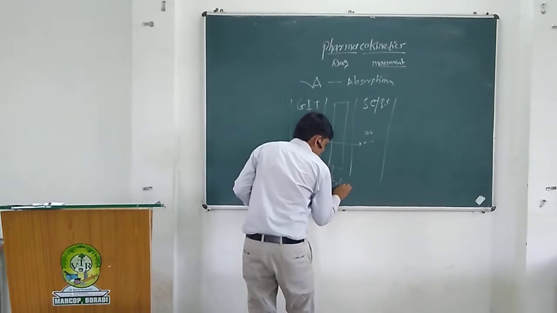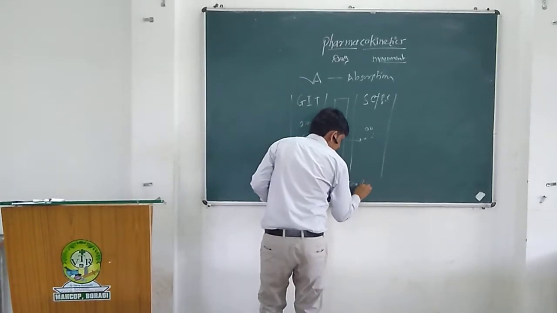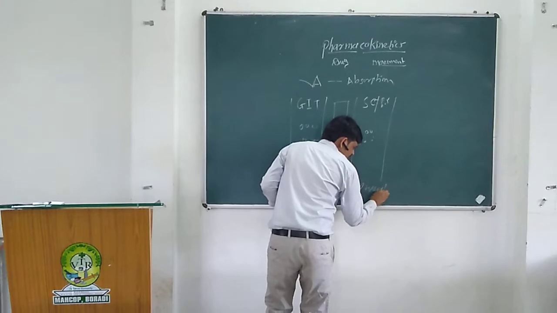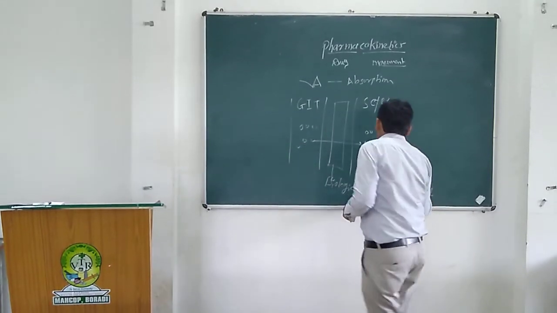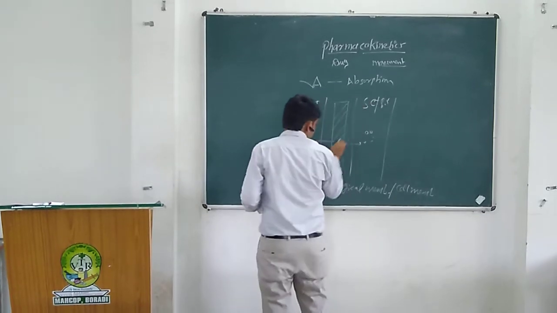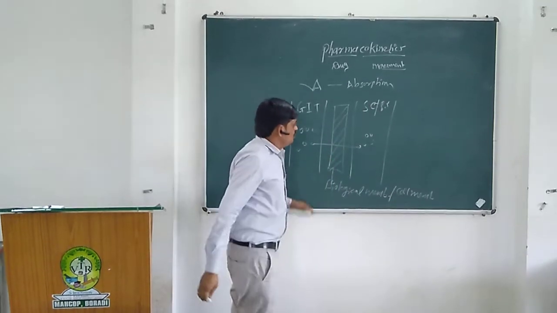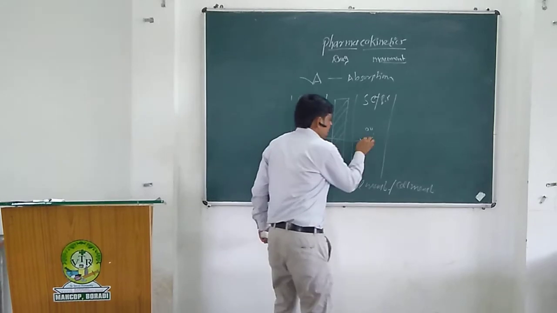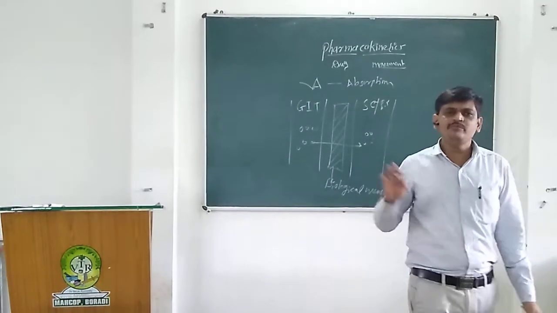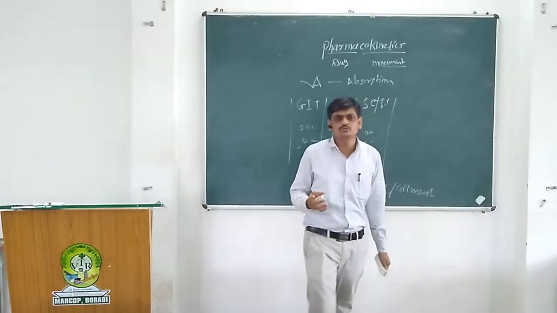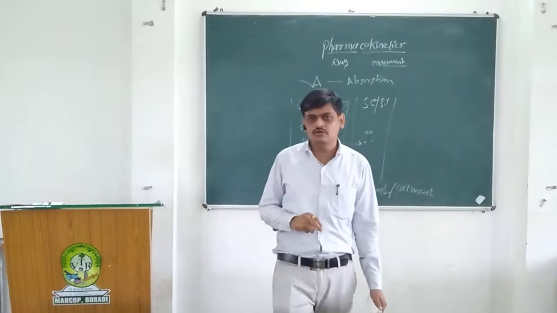The biological membrane is also part of the cell membrane. In the case of oral drugs, or any route of administration, the drugs do not achieve 100% bioavailability.